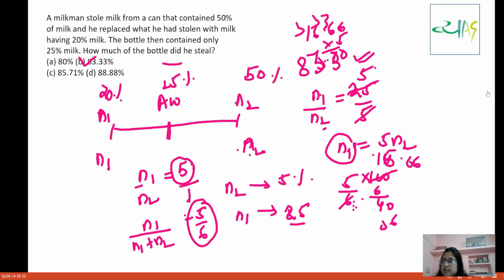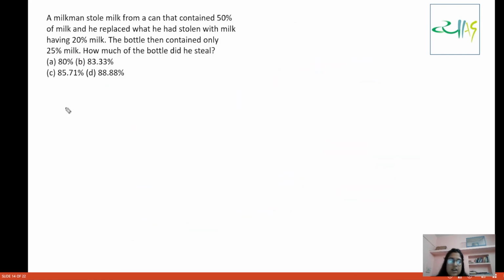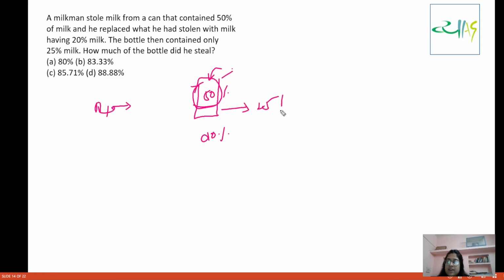Let us see once again what we did here. Let us see from this perspective. Earlier we had a can with 50% milk, and then somebody stole some quantity from this can. We have to find that quantity. How will we find it? He put in 20% milk, so the average became 25%.